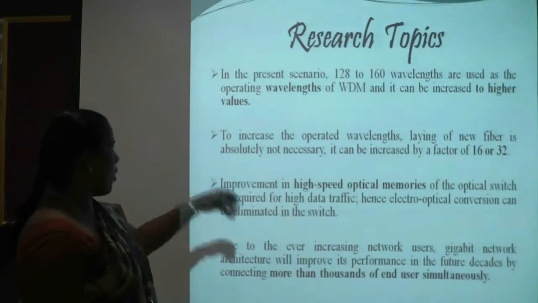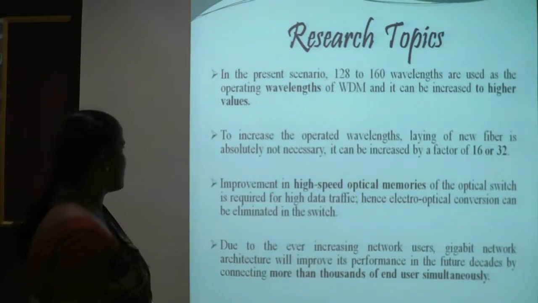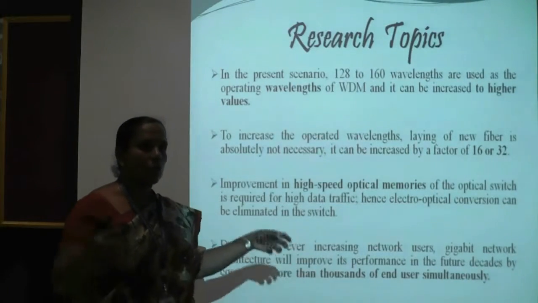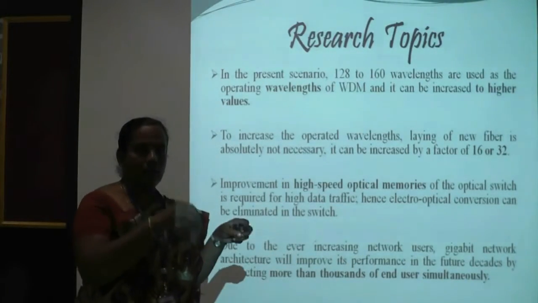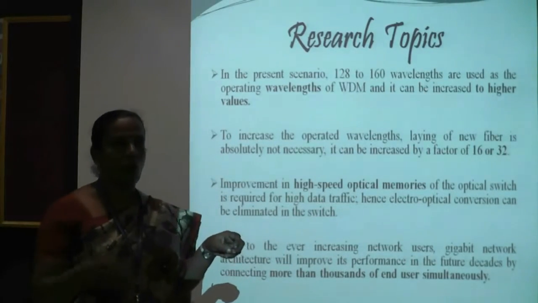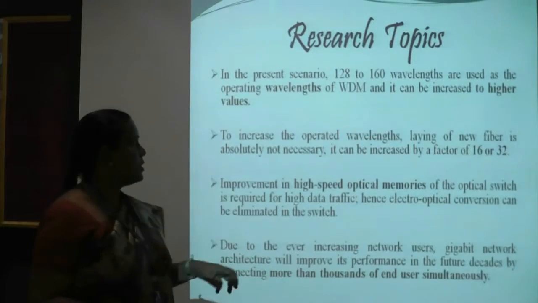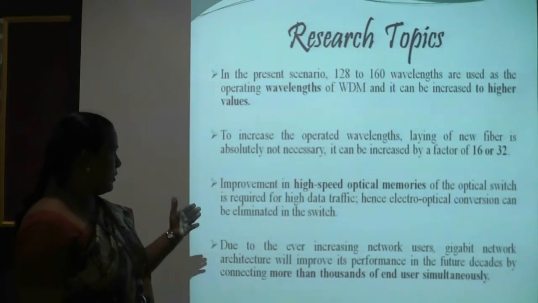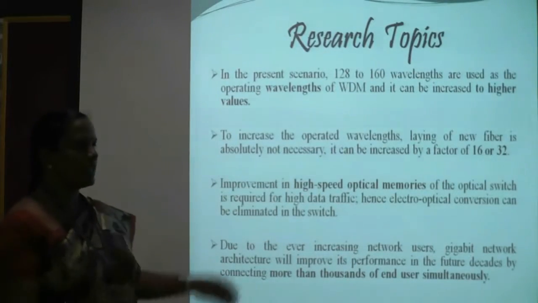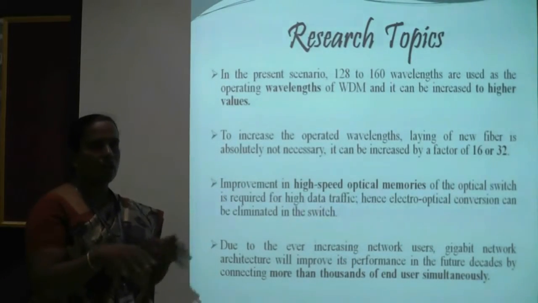To increase the operating wavelengths, laying a new fiber is absolutely not necessary, because we already have some networking infrastructure, and laying down a new optical network is too costly. So we can increase the number of wavelengths by a factor of 16 or 32, that is lambda equal to 16 or 32.